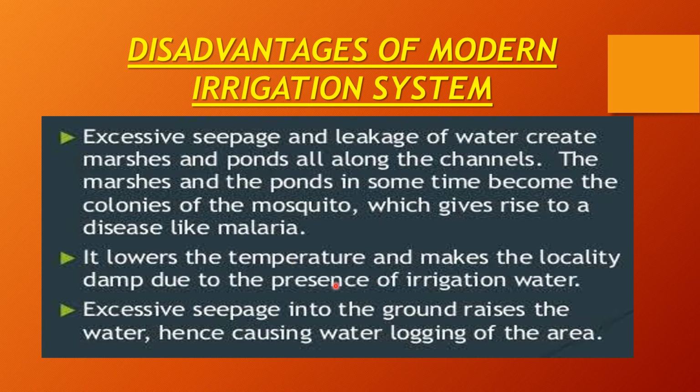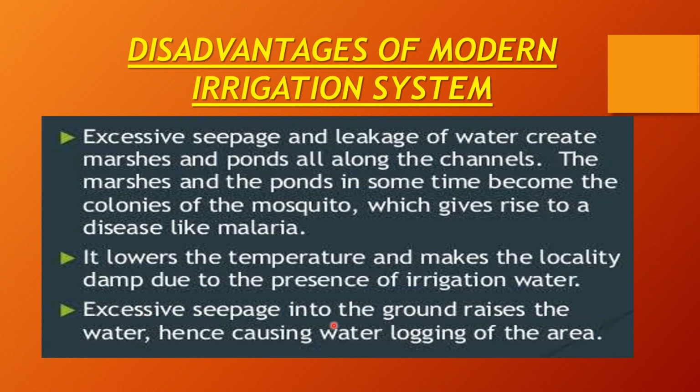It lowers the temperature and makes a locality damp due to the presence of irrigation water. क्योंकि लगातार पानी ड्रिप बाय ड्रिप आप प्रोवाइड कर रहे हो, स्प्रिंकल करा रहे हो, because of that the whole of the area becomes moist. वहाँ का टेम्परेचर काफ़ी लो हो जाता है, ठंडा हो जाता है. Because of that the area and the soil becomes damp. जैसे मिट्टी में काफ़ी पानी होता है ना, कि आप उसमें पैर भी रखोगे, your foot will be immersed, your foot will sink into that. तो ये डैम्पी एरिया बना देता है, जो कि रियली रिस्की है.